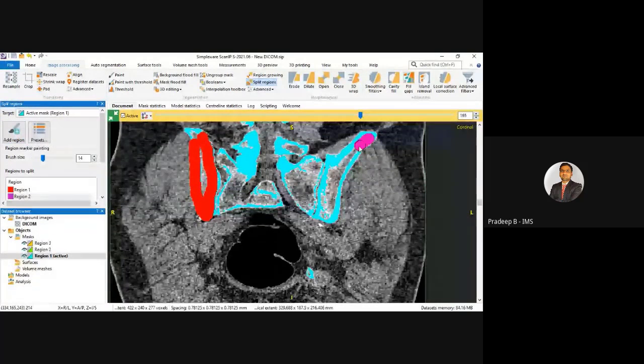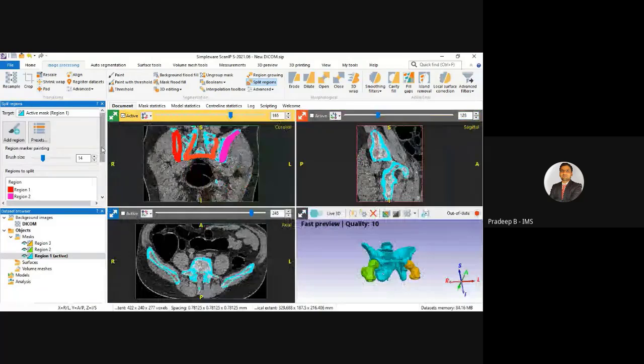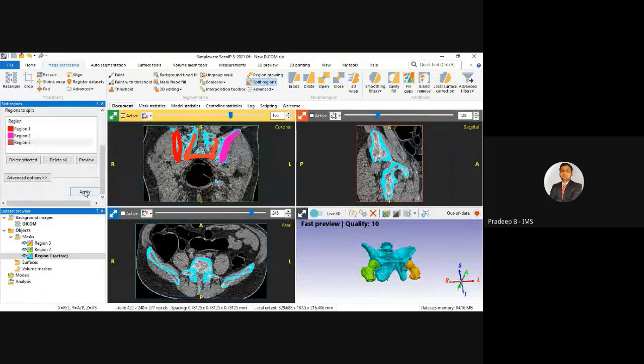Again, we'll also add to this shape again for this sacrum. Click here, just click apply.